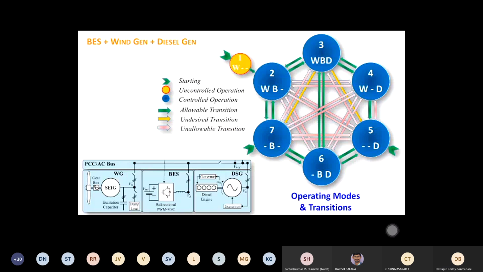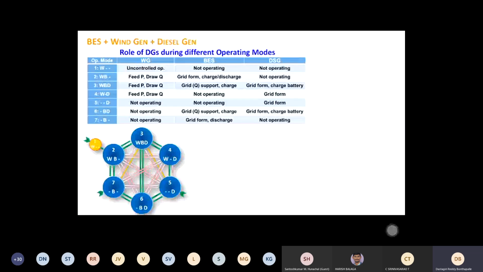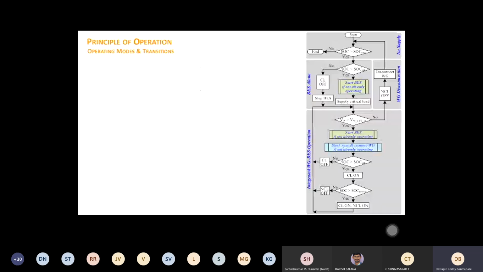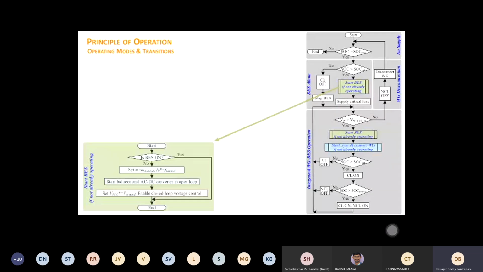If you are starting from here, going with one path, then it is okay. We know all the paths, but we don't know from where 7 has come, either from 2 to 7 or 6 to 7 or maybe 4 to 7. We don't know when it happened. That is why we have to integrate everything in the algorithm, so we always check whether it is already on or not.